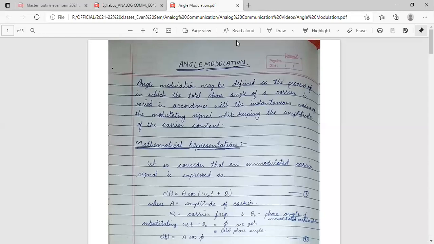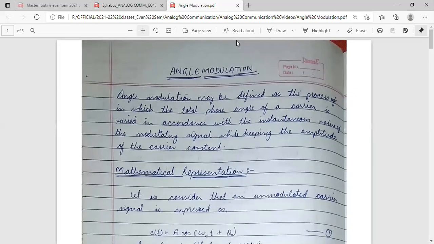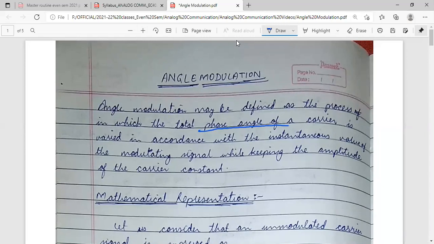I think you can see the text clearly. Are you able to see the text clearly? Yes, sir. So as you can see, this is the total angle in angle modulation. The total angle of the signal changes. The process in which the total phase angle of the carrier is varied in accordance with the instantaneous value of the modulating signal while keeping the amplitude of the carrier constant. In any signal, two types of things will be there.